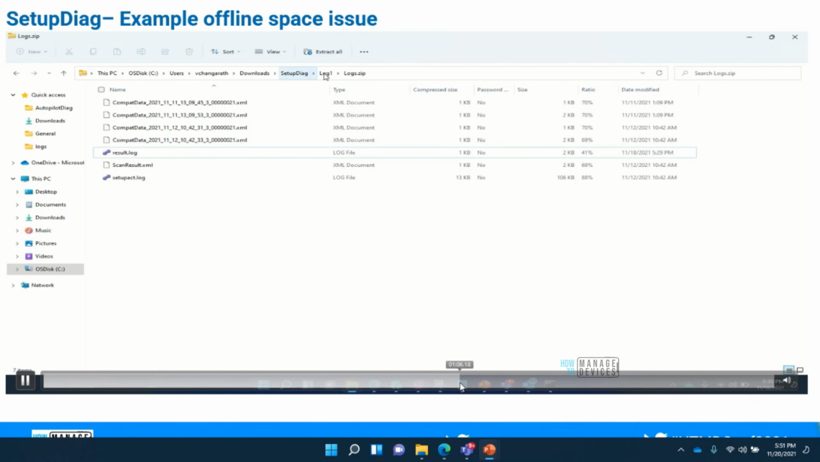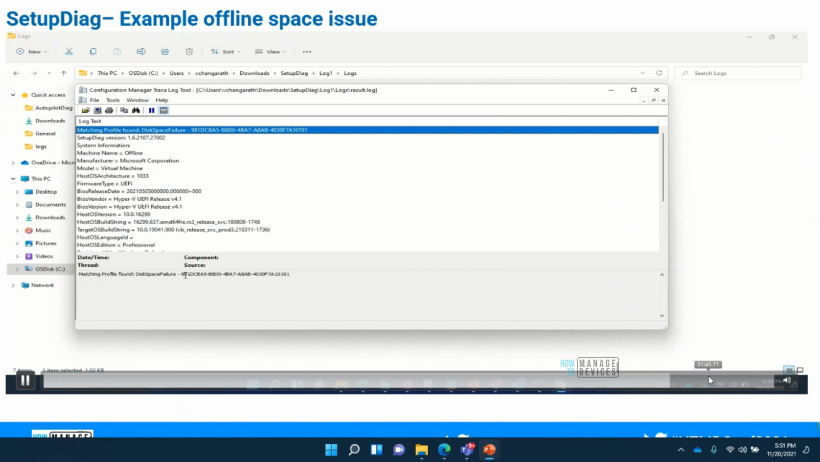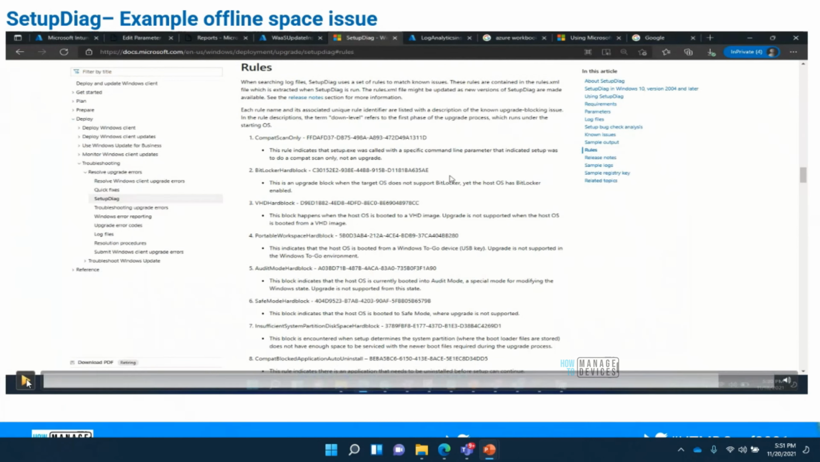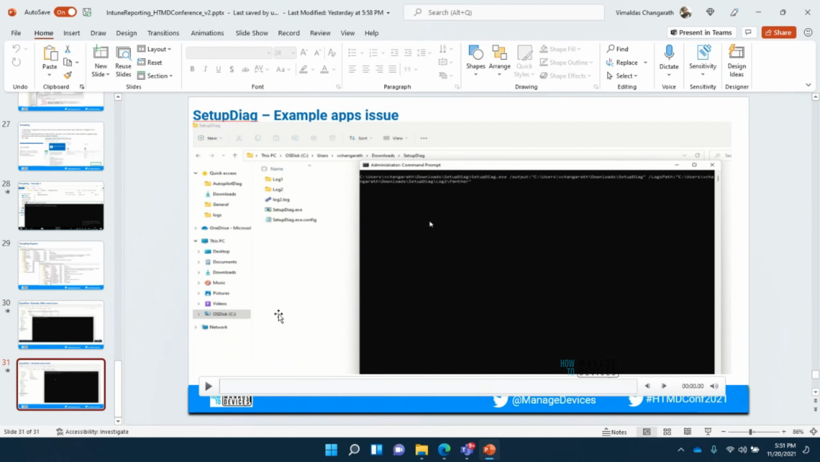Now, I just want to show a few things. This is how the log looks. This is the documentation, which I will also share. So you can see the rules. There are 60 plus rules, one by one. Using that profile GUID, you can find which rules it failed. And this is a very basic example.